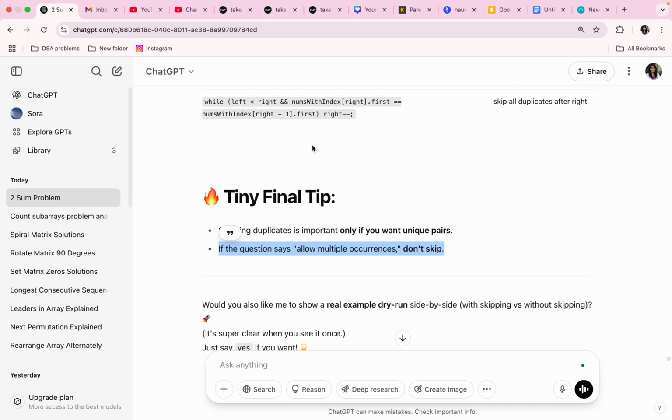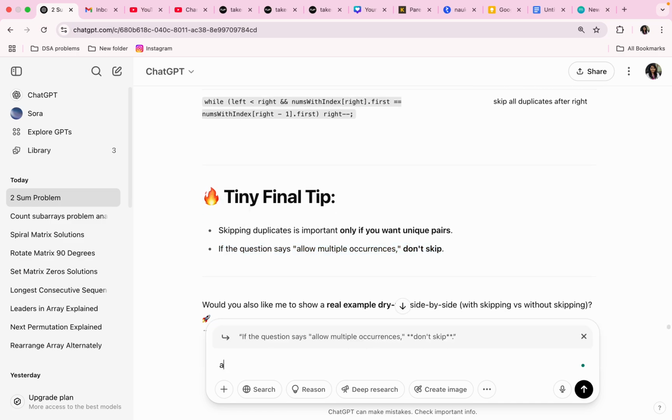Not skipping is a thing, and if there are duplicates but we are returning the indices, then we should consider duplicate values as well.